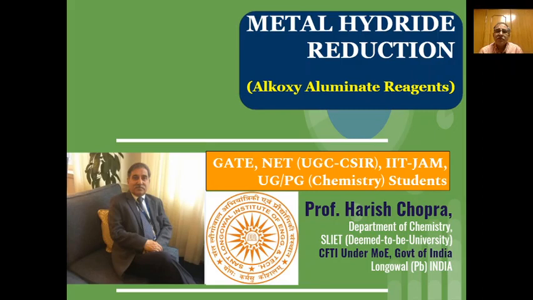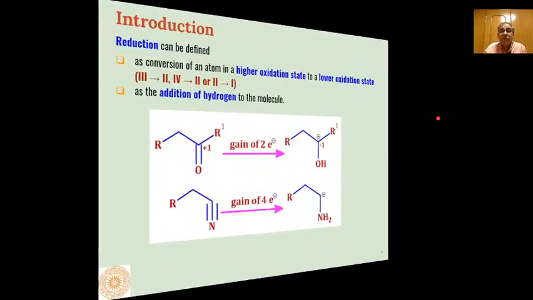Dear students, the next lecture under metal hydride reduction is the use of alkoxy aluminate reagents for reduction in various types of organic reactions.